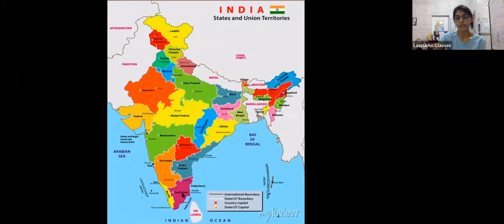Let's move southwards. Then we have Tamil Nadu. In this we have Puducherry, guys. Puducherry is very beautiful. It has the Velankanni Church, which is a very famous, very beautiful church. Puducherry is with a legislature. Please remember, guys, Puducherry is a union territory with a legislature.